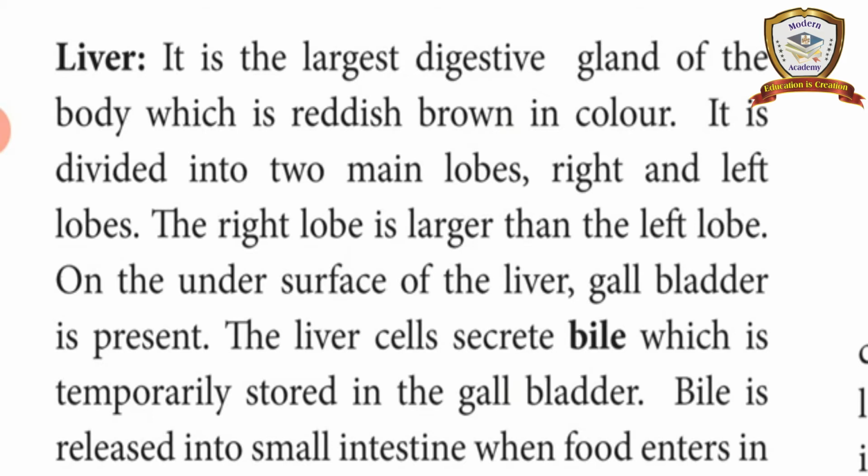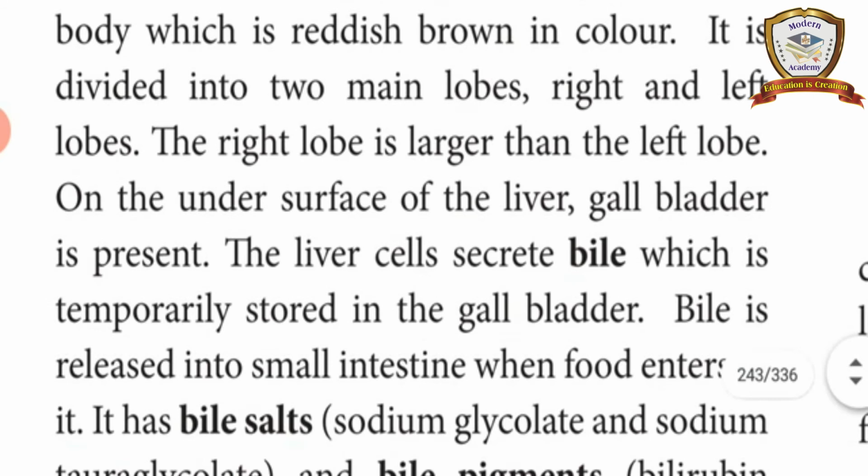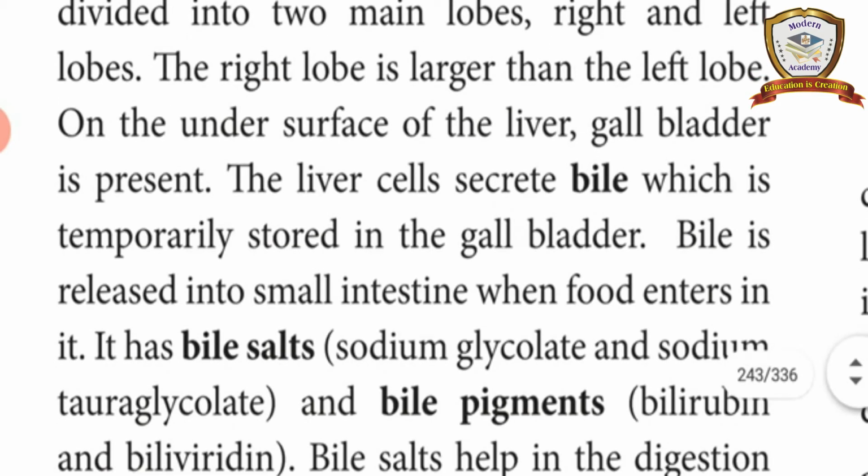What is the function of the gallbladder? First, the liver secretes the bile juice and it is temporarily stored in the gallbladder.